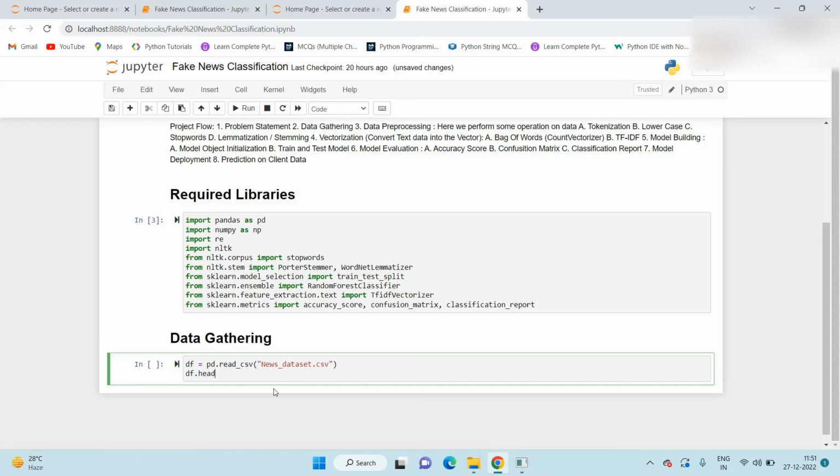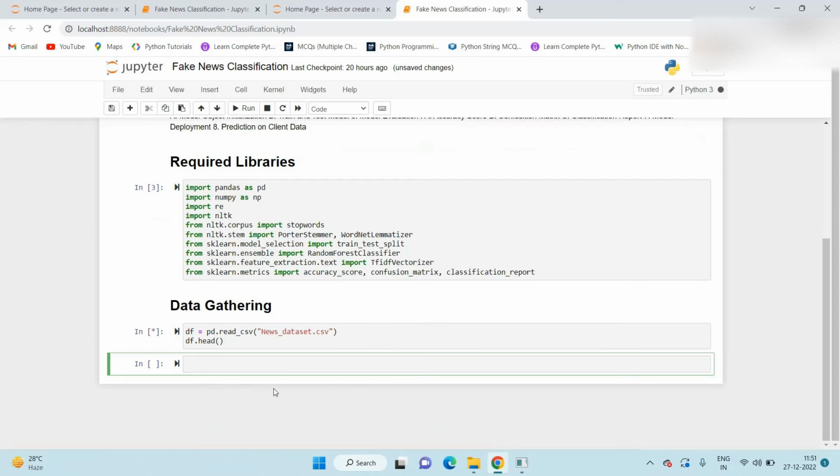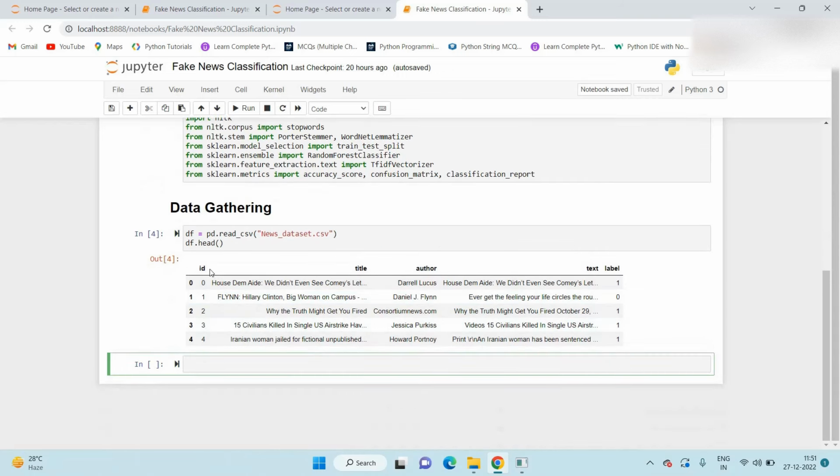To read the first 5 rows, we use the df.head function. By default, the value in this function is 5. If you want to read the first 10 rows, you can pass the number 10 here. But we keep the default value as 5. So this is our data set. There are total 5 columns available: ID, title, author, text, and label.